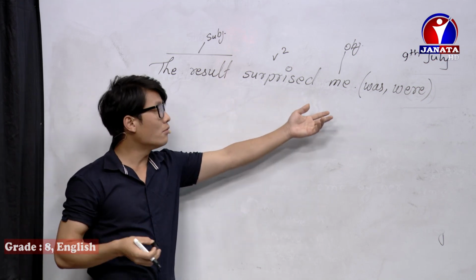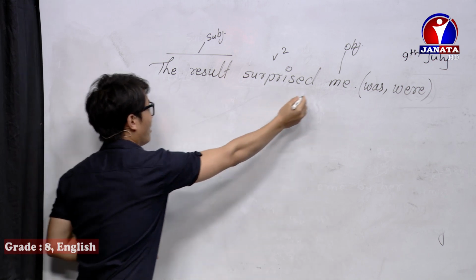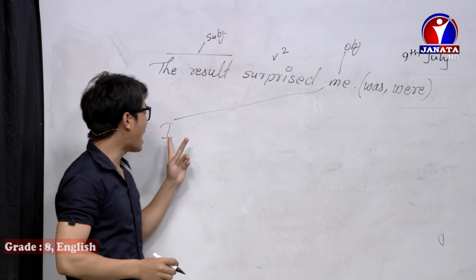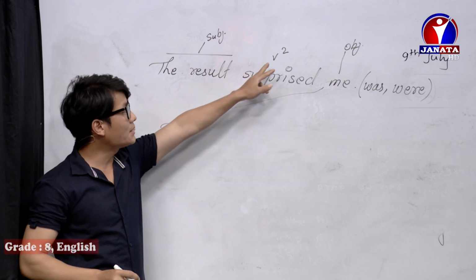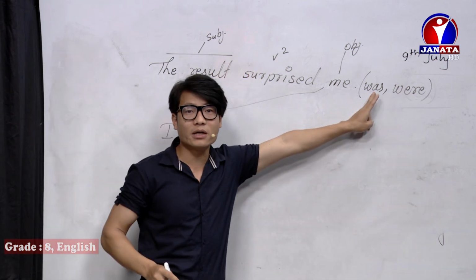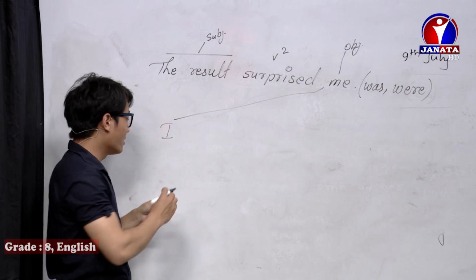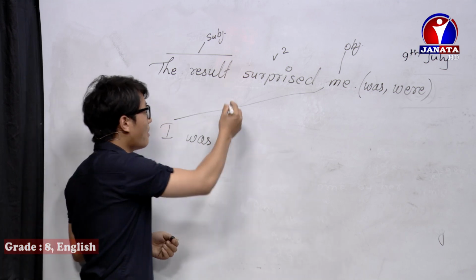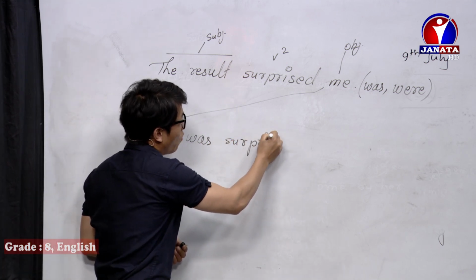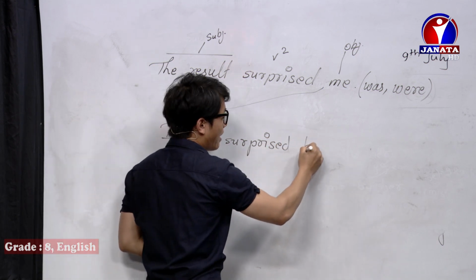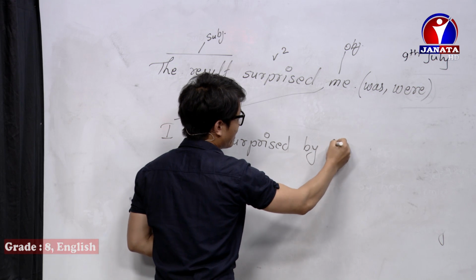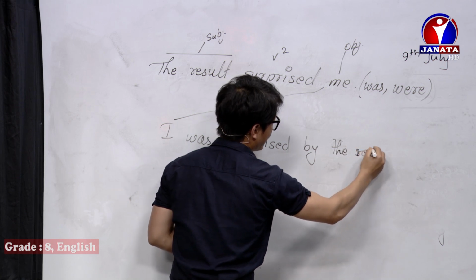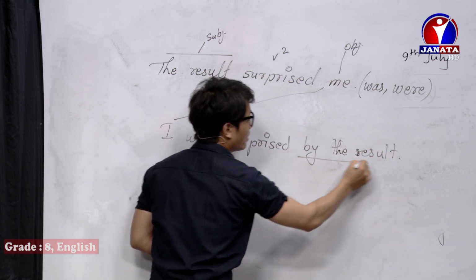So we have found the object, that is me, and me should come first, and it stands as I, the subject case of me. So this is simple past verb 2, and of the two be verbs, I take was. Then we need verb 3. So what is verb 3? Surprised. I was surprised. If you write by the result or by it, then this is wrong.